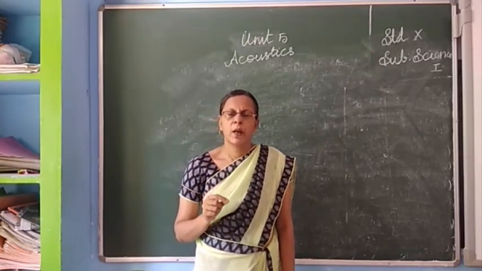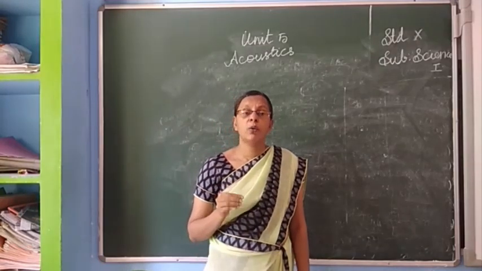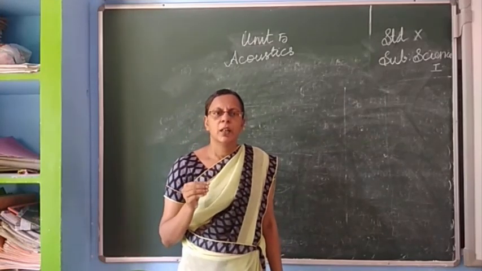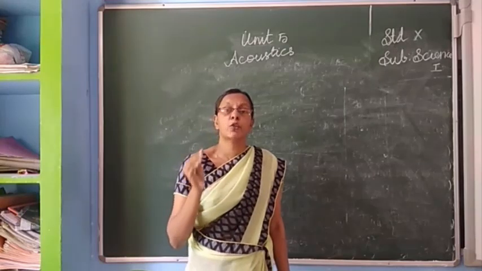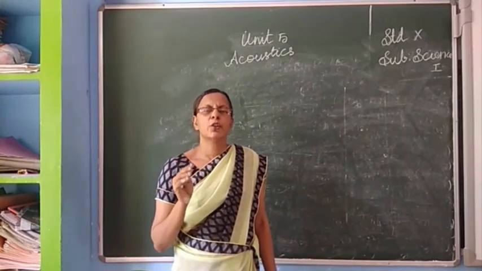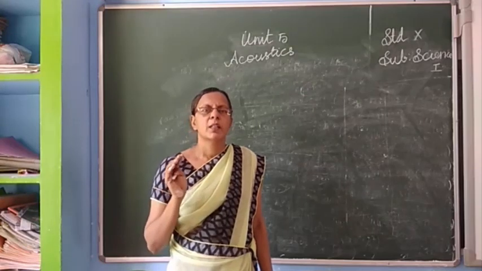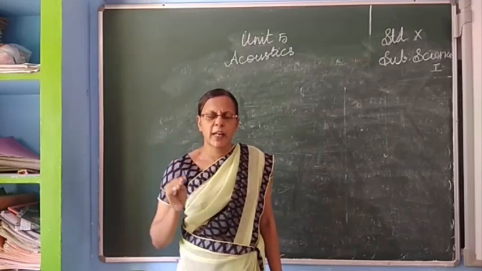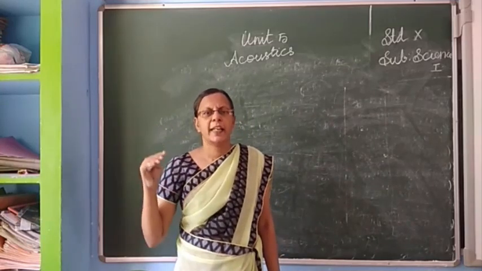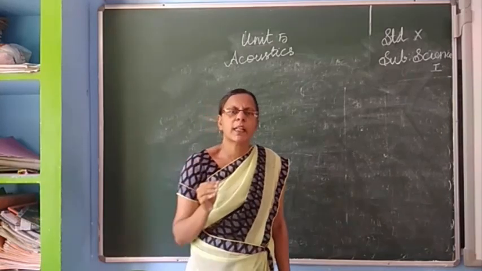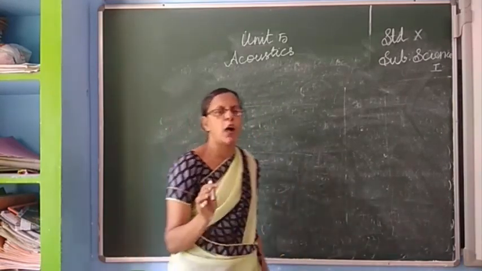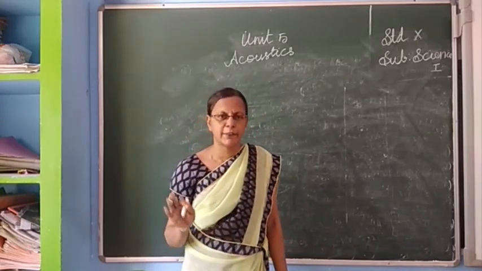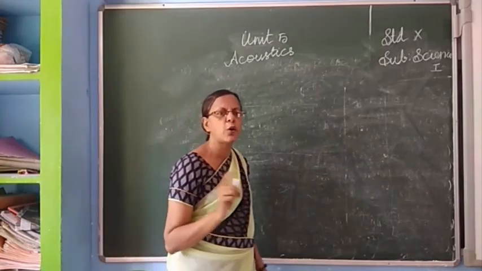What are echoes? An echo is the reflection of sound, the reproduction of sound due to reflection from rigid surfaces such as walls, mountains, buildings, ceilings, etc. So the definition you have to know. Whatever I am teaching, take a rough note and write it there. I am writing the definition of echo on the blackboard.